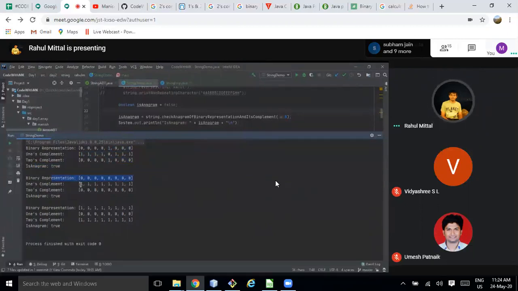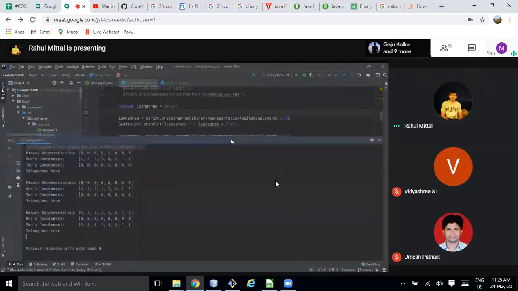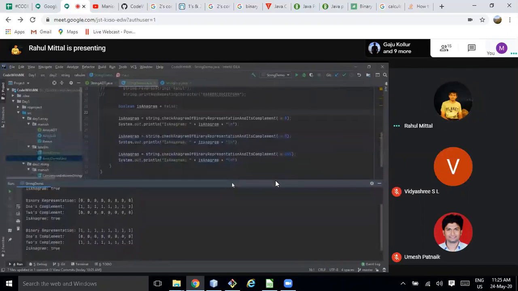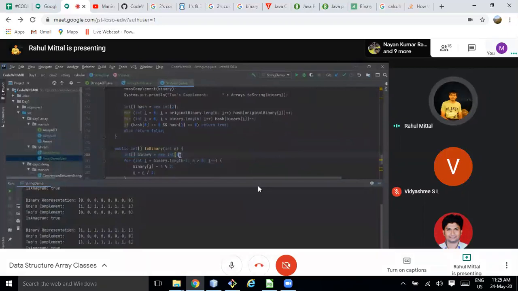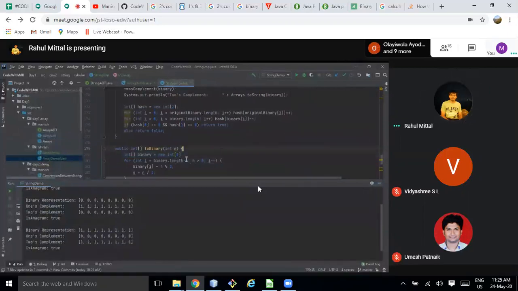For 0, yeah, this is how it looks. For 255, this is how the binary representation looks, the one's complement and two's complement. I am not able to replicate the case when it becomes a negative number. Probably you need one more length size. Instead of 8, you need to take a size of 9. But you need to modify it. So maybe we need to work on that.